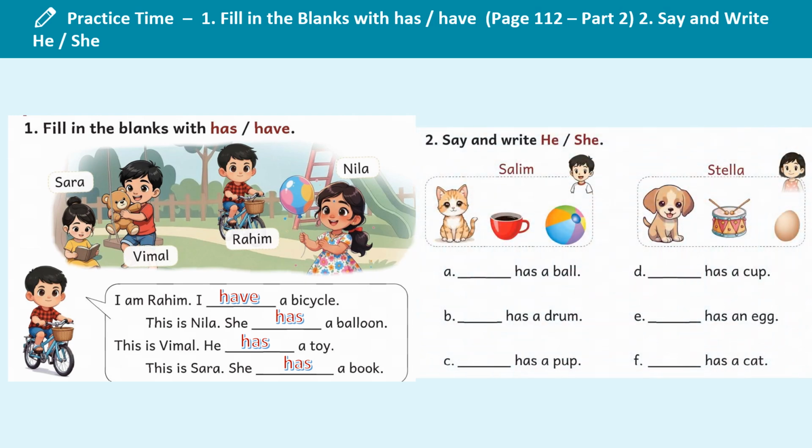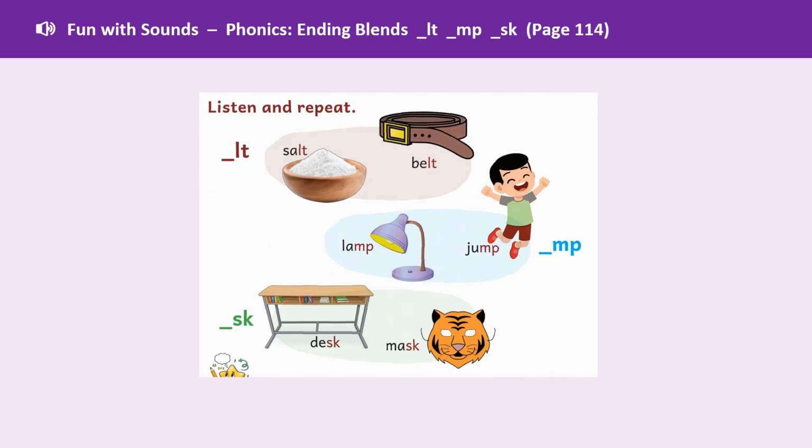Say and write he and she. He has a ball. She has a drum. She has a pup. He has a cup. She has an egg. He has a cat.